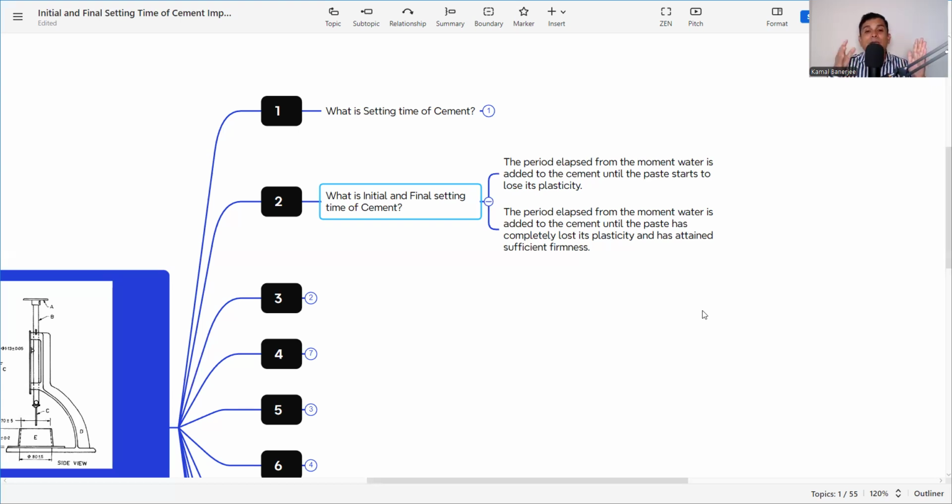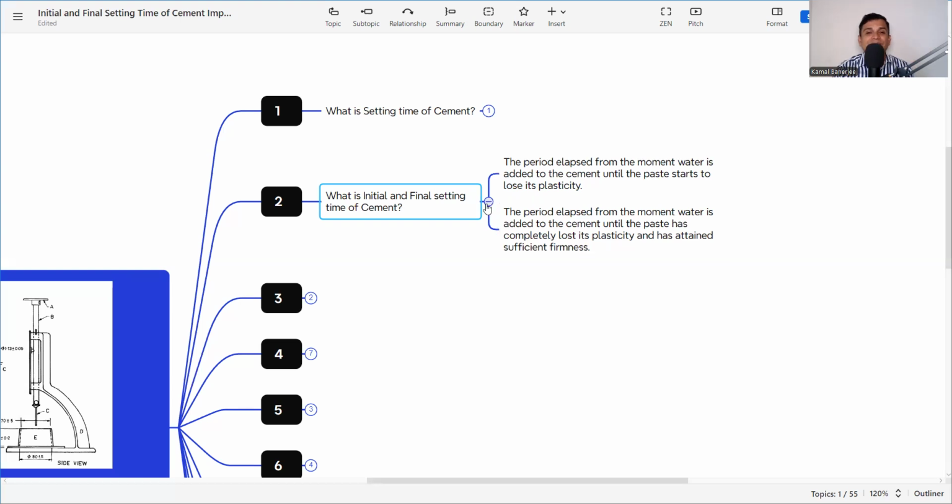So point A, point B, point C. At point A, we are adding water. At point B, it starts losing its plasticity. And at point C, it has completely lost its plasticity and has sufficient firmness. So point A to B is the initial setting time and point A to C is the final setting time.